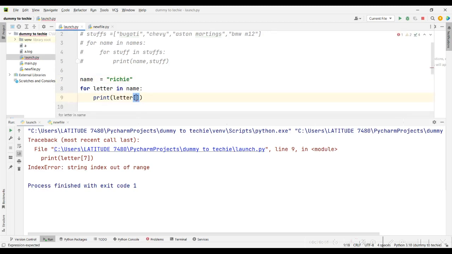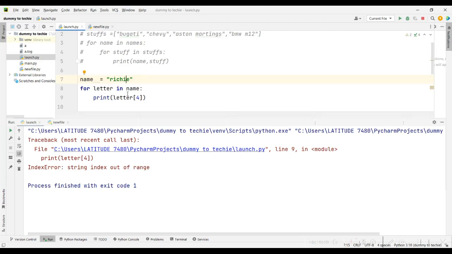Let me print out maybe index 4. It says string index out of range. What's happening?